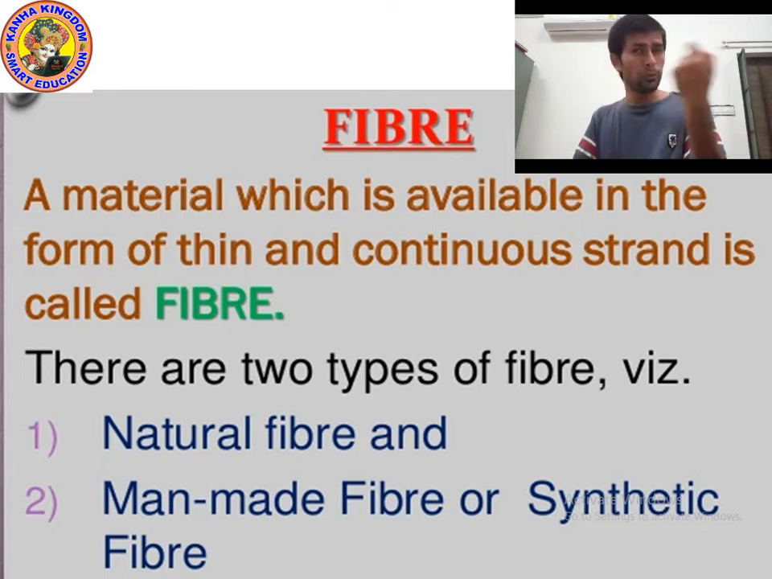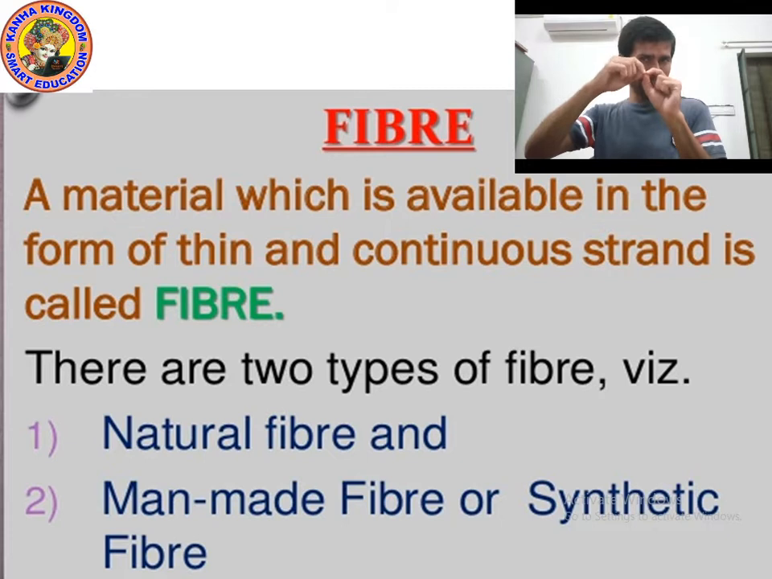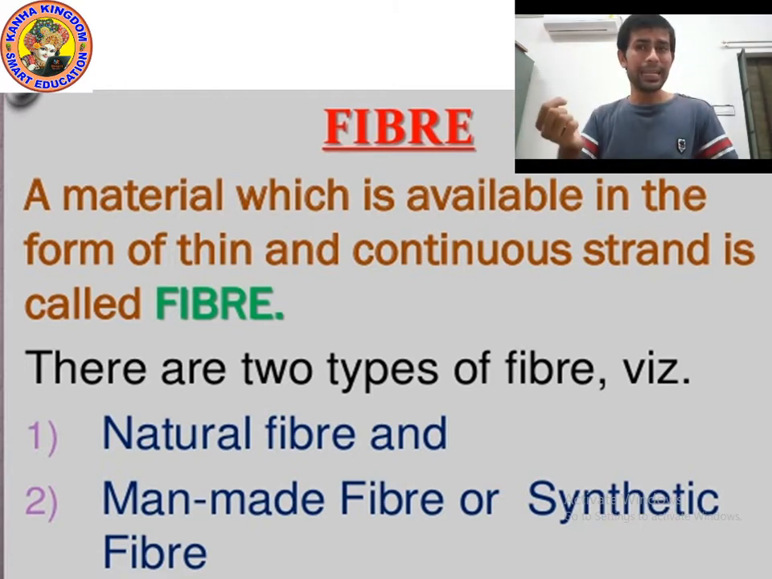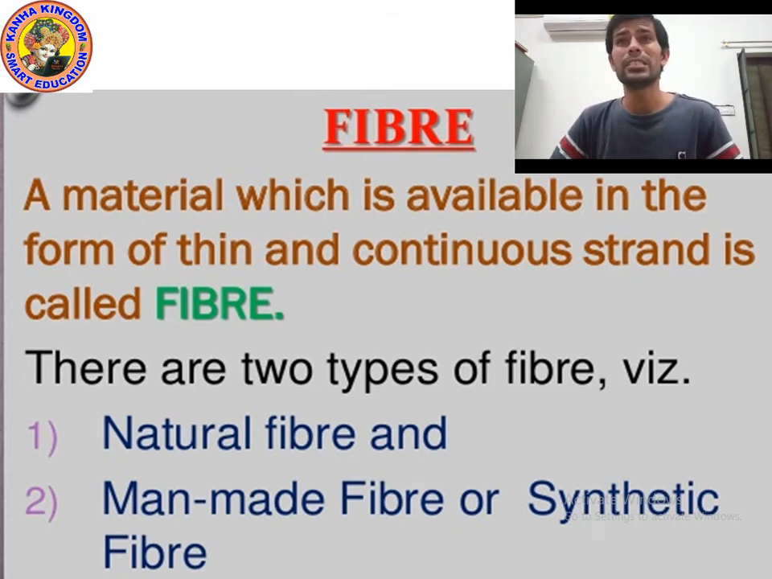When you pull out one thread from a sock and try to separate again from that single thread, that separated thread is known as a strand, and we call it fiber. So a material which is available in the form of thin and continuous strand is called fiber. There are two types of fiber.